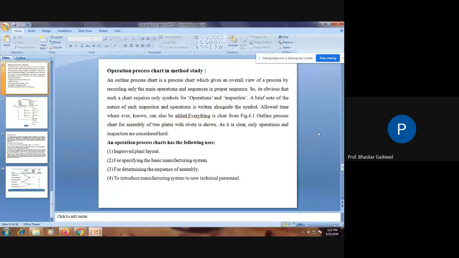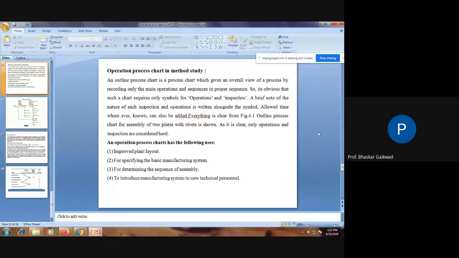For specifying the basic manufacturing system, means whether it is forging, then rolling, extrusion, or any other process, that needs to be specified in this case. Or determine the sequence of assembly, means which part should be first, after that next, and which is the last, and then the assembly will be complete. This sequence we need to decide through the study of the operation process chart.